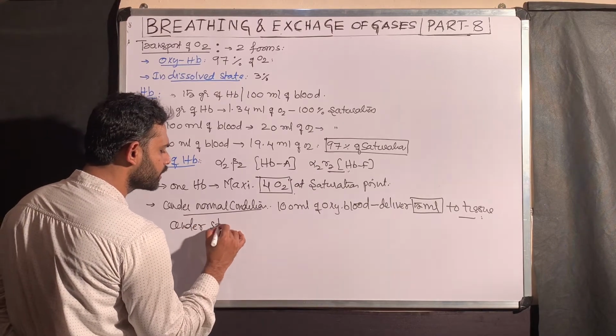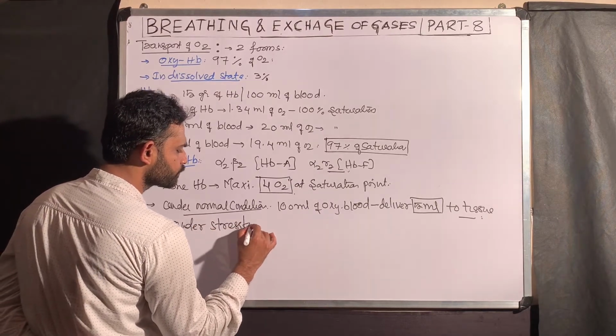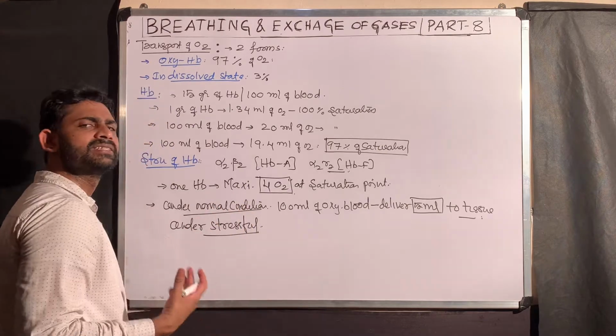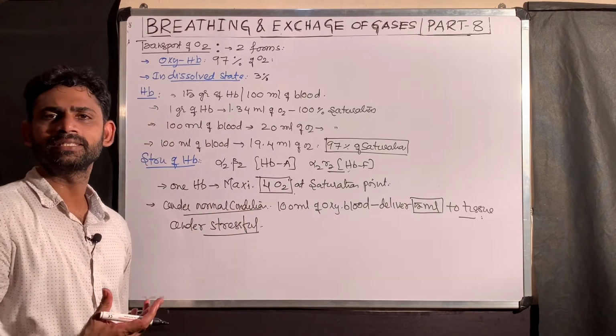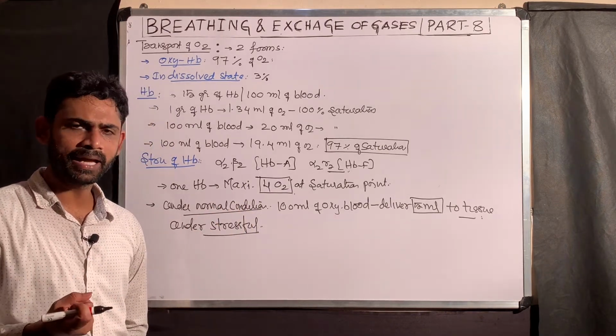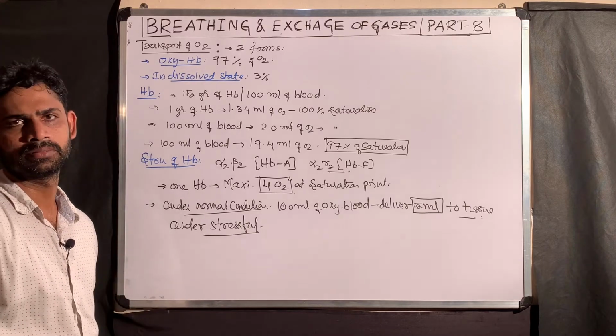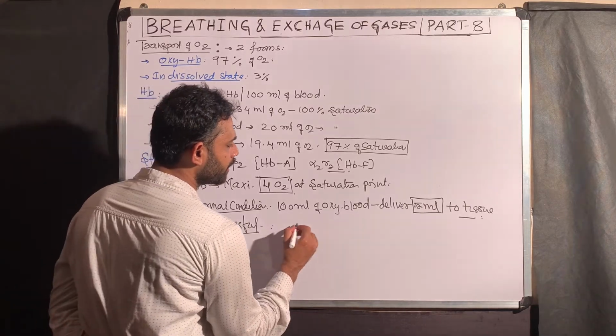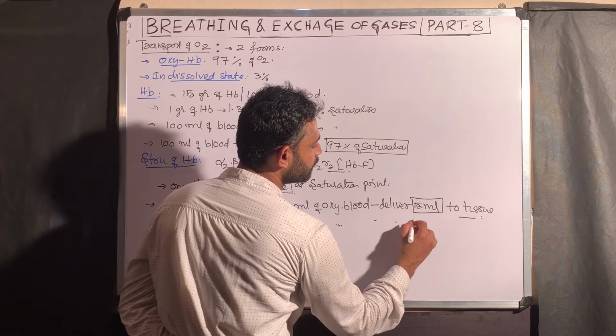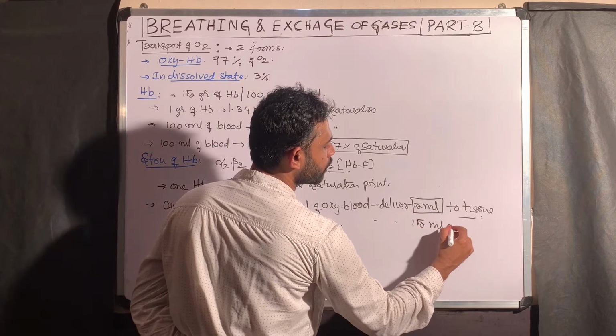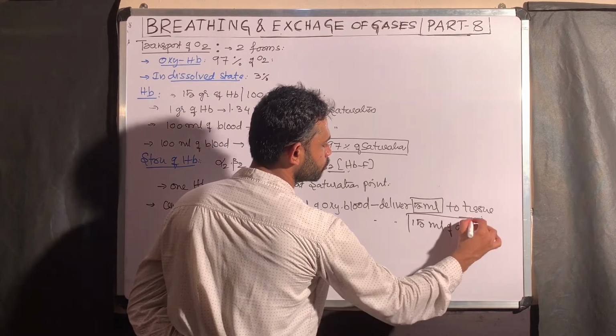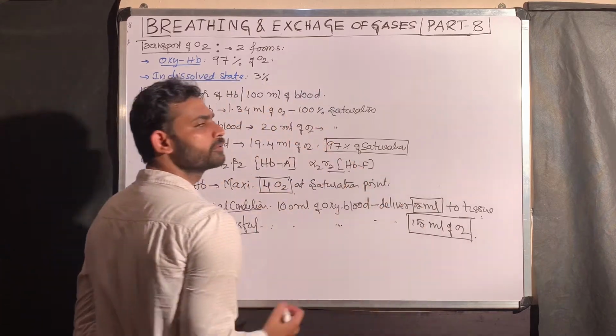Under stressful condition. Stressful condition means a person is doing severe exercise. That is why I say severe exercise, when the demand for oxygen by the tissue is increased. 100 ml of oxygenated blood can deliver up to 15 ml of oxygen to the tissues. This point you have to remember.